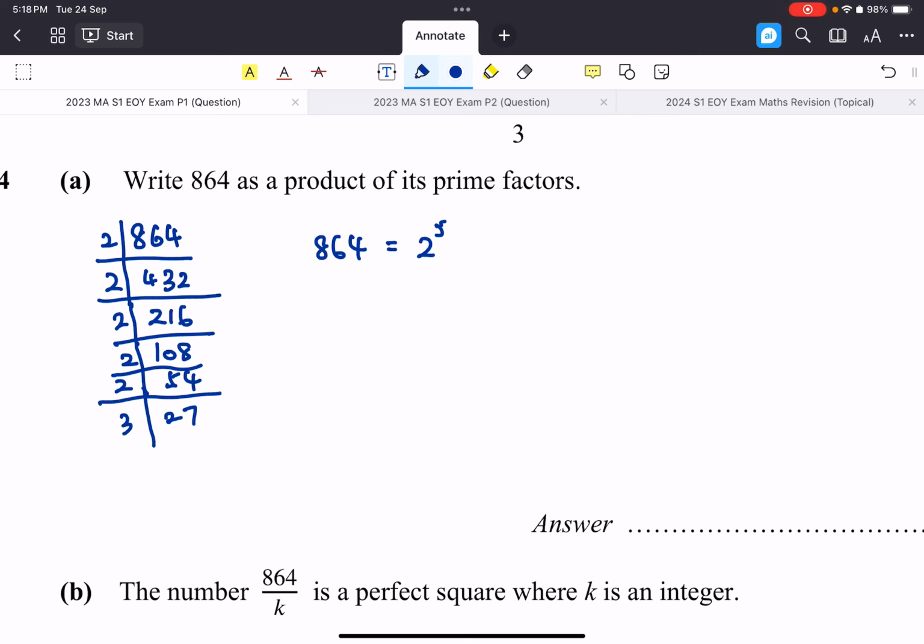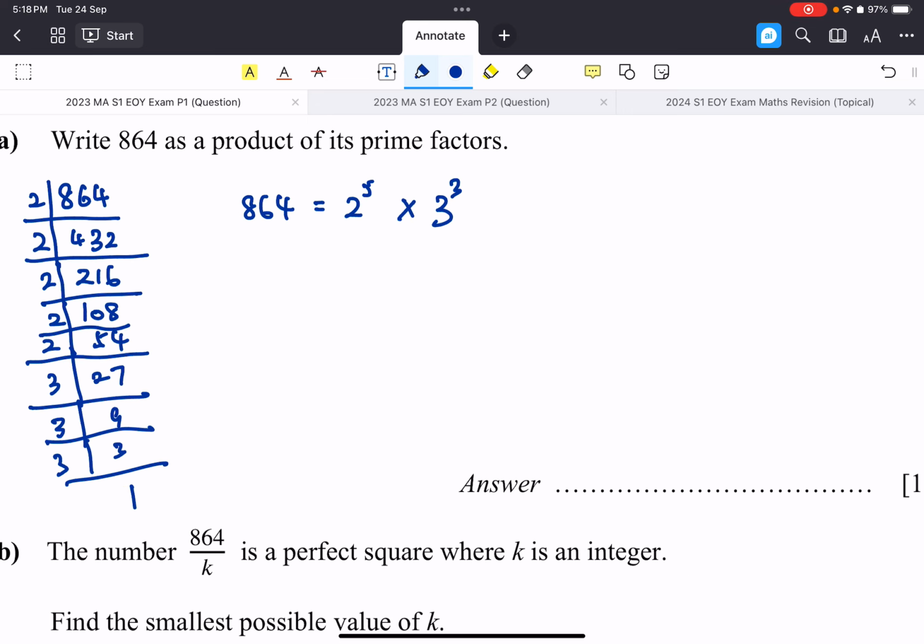Let's see how many 3's. Actually, we already know that it's going to be 3 of them, right? There we go. Okay, so there's 3 copies of 3. So the answer, they want us to write it down as a product of its prime factors. So it's 2 to the power of 5 times 3 to the power of 3, right?